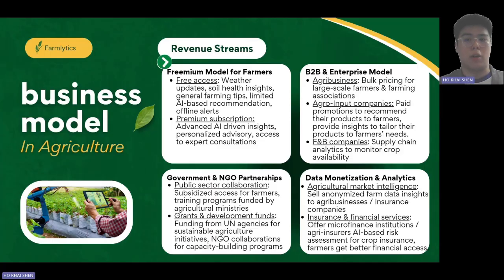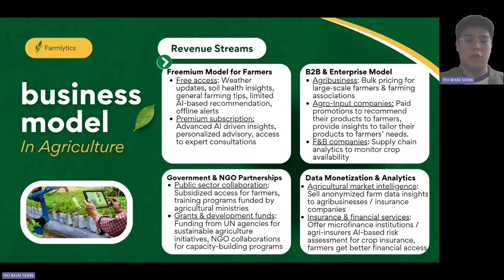The next one will be our agro input companies, basically those companies that sell fertilizer, seeds, and pesticides to farmers. So we may have paid promotions to recommend their products to farmers and provide insights to tailor their products to the farmers' needs. They can benefit from the data from the farmers. Our third one is FFB companies. So we can provide supply chain analytics to monitor crop availability.